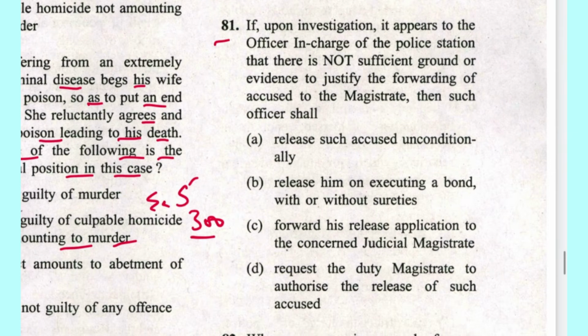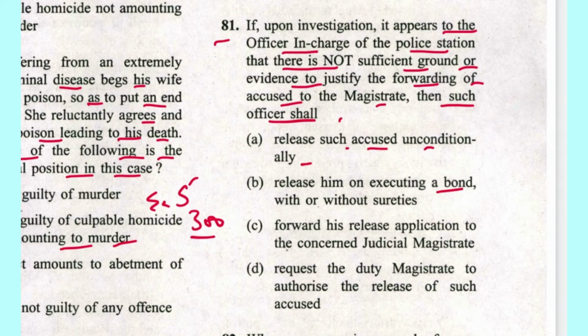This is 81. If upon investigation it appears to the officer in charge of the police station that there is not sufficient ground or evidence to justify the forwarding of the accused to a magistrate, then such officer shall release such accused unconditionally or on his executing a bond with or without sureties. B is the answer. This is section 169 of CrPC.